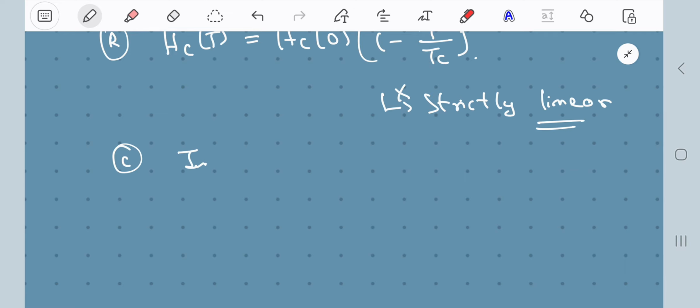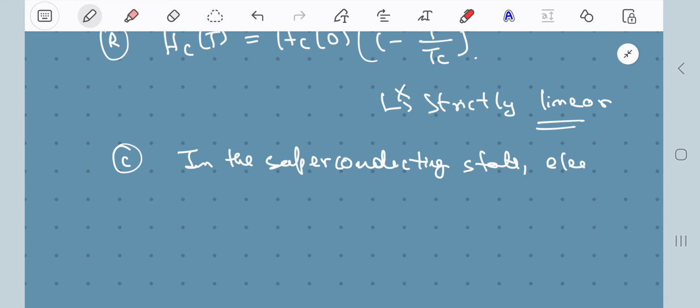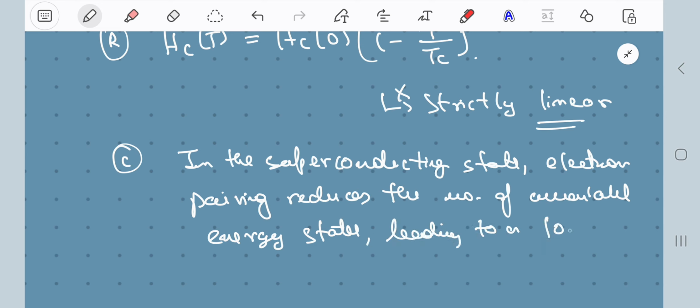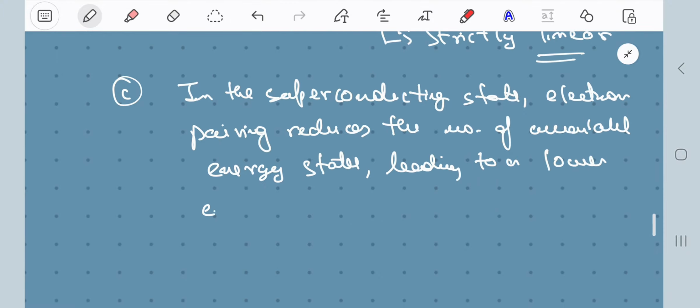So in the superconducting state, electron pairing reduces the number of available energy states, leading to a lower entropy.